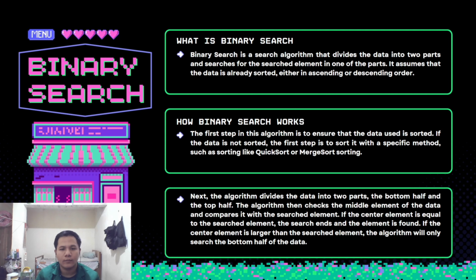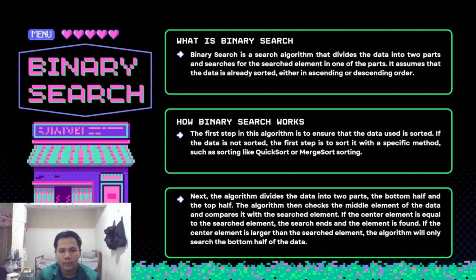How does binary search work? The first step in this algorithm is to ensure that the data used is sorted. If the data is not sorted, the first step is to sort it with a specific method, such as quicksort or merge sort.